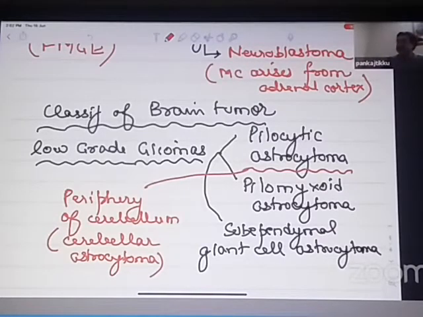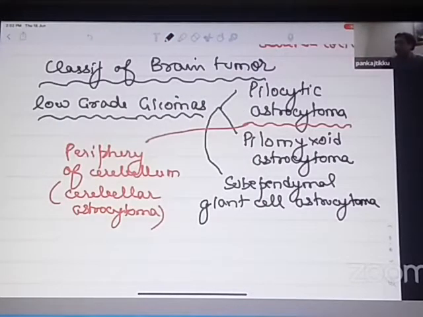And then there is a tumor which I don't think you need to go into the detail. It is called a subependymal giant cell astrocytoma. Now this is a brain tumor which is present, as the name suggests, subependymal, just below the ependymal lining. Ependymal lining is the ventricle cavity lining. It is the most common brain tumor